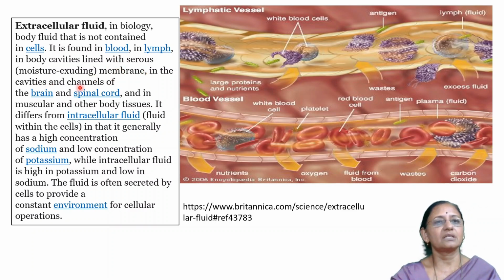Thus, extracellular fluid is also present in the channels of the brain. It is also present in the spinal cord. Okay. And it is present in muscular tissue and other body tissues in the form of interstitial fluid.